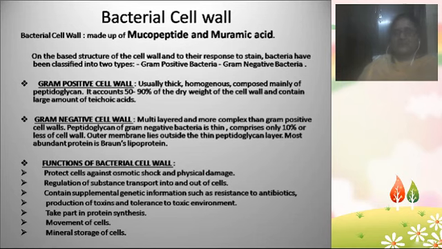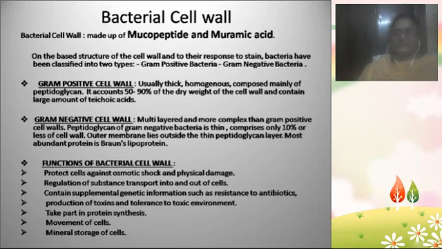So that is why the gram-negative cell wall is very thin when compared with the gram-positive cell wall. And here one more special protein is present in the gram-negative bacteria. That protein is known as Braun's lipoprotein. So that is the distinctive feature of the gram-negative bacterial cell wall.